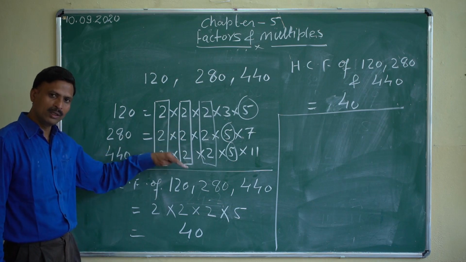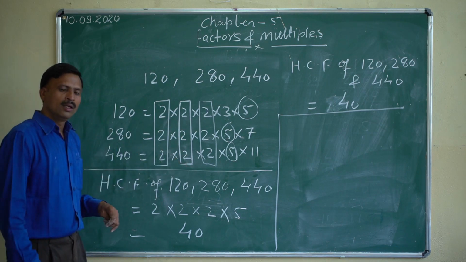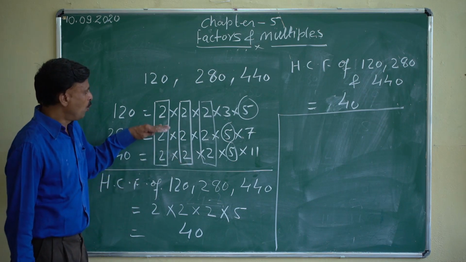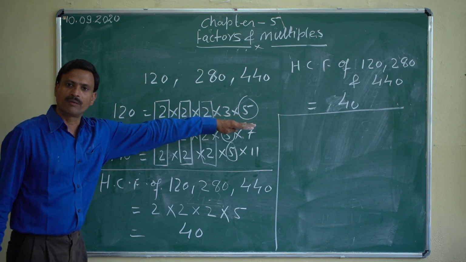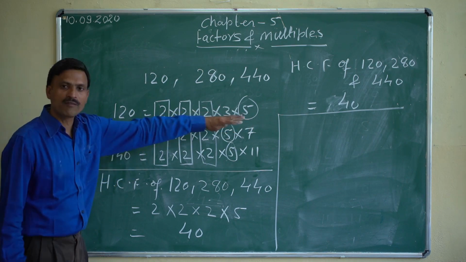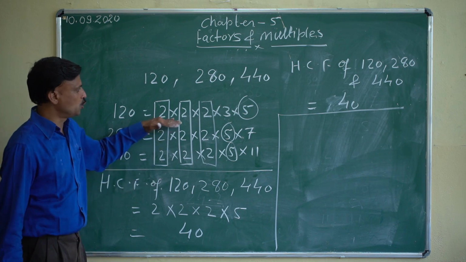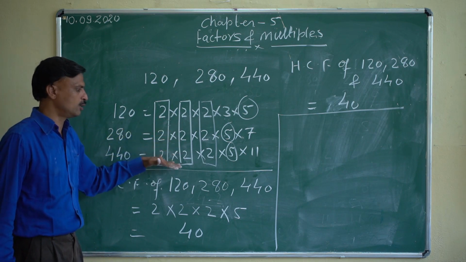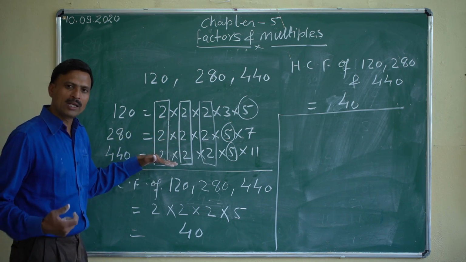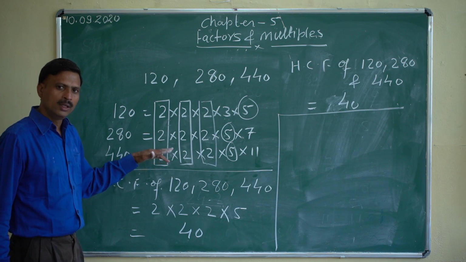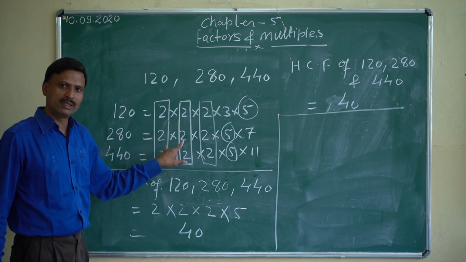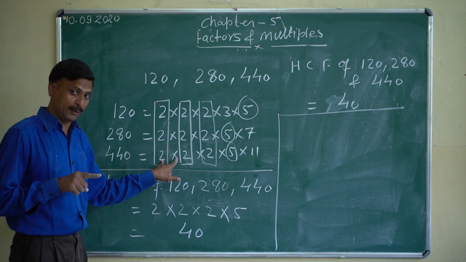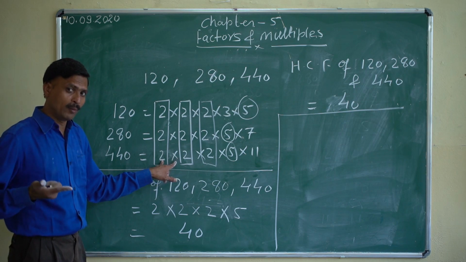If you find the LCM, the difference is we'll take all the factors. Like 2 is here, 2 is here, 2, and what is the maximum number of times 2 is coming in each one? Maximum is 3 times. So we'll take 2 three times, as many times as the maximum it comes.